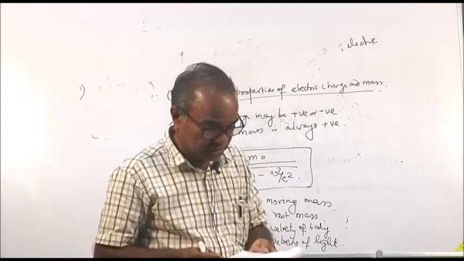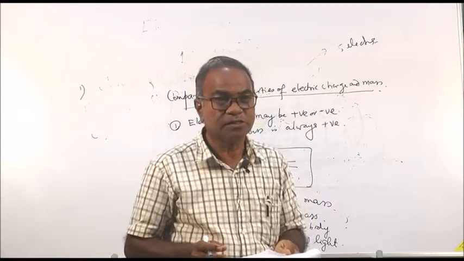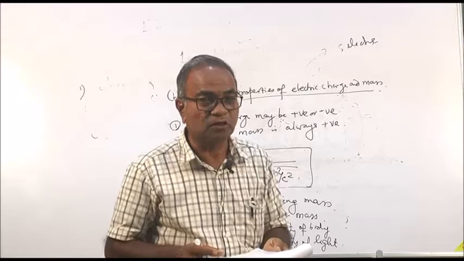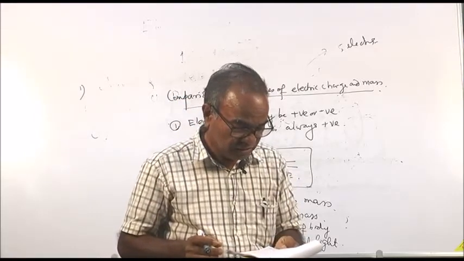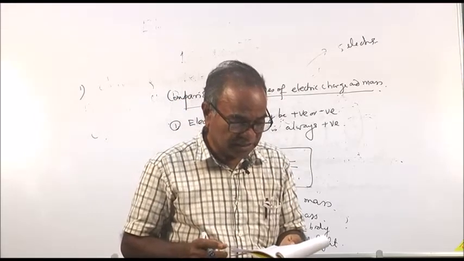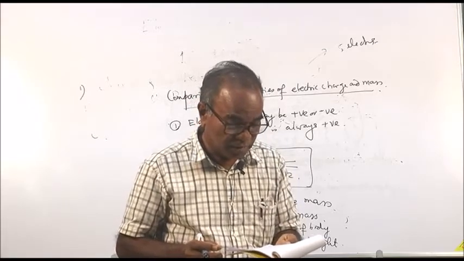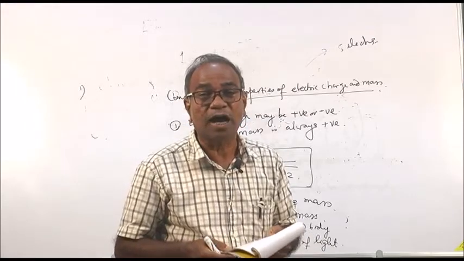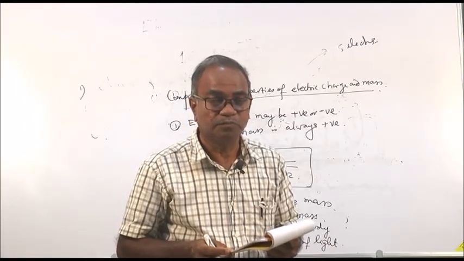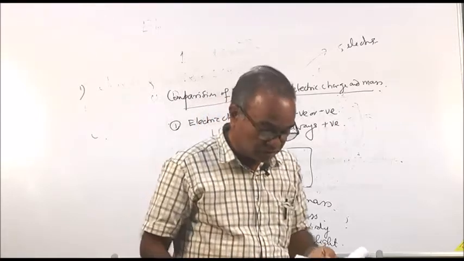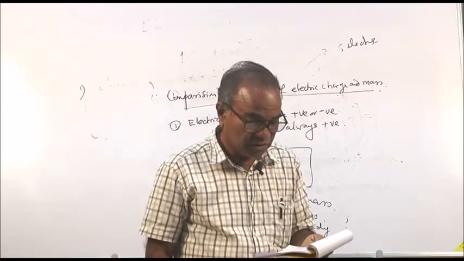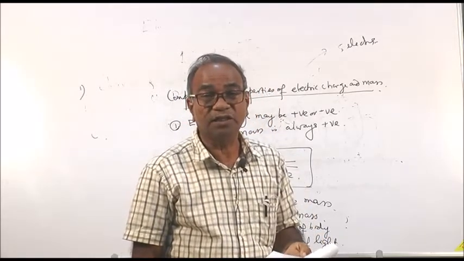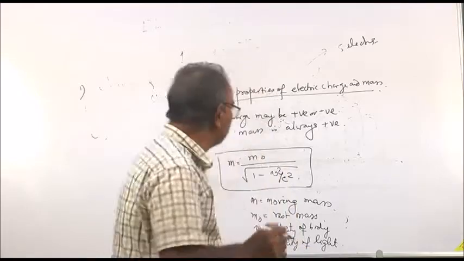Then the third property is electric charge is quantized, but quantization of mass is not known. We do not know the quantization of mass. Fourth property is electric charge is always conserved, but mass is not conserved. Mass can be converted to energy according to Einstein's mass energy relation, that is E is equal to mc square. Electric charge is conserved, but mass is not conserved, it is converted to energy.